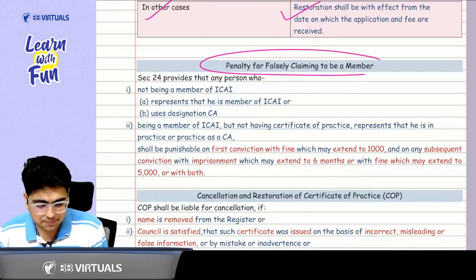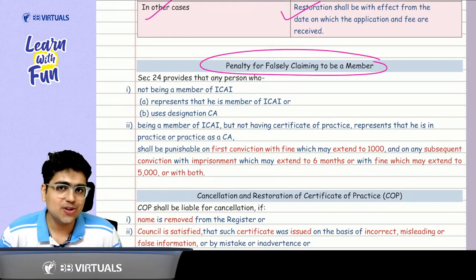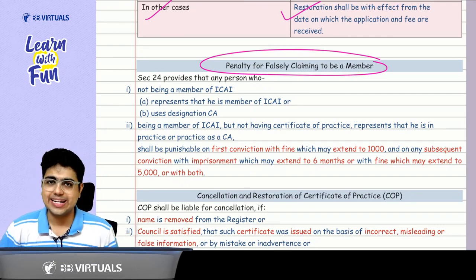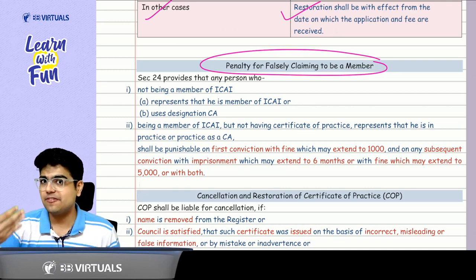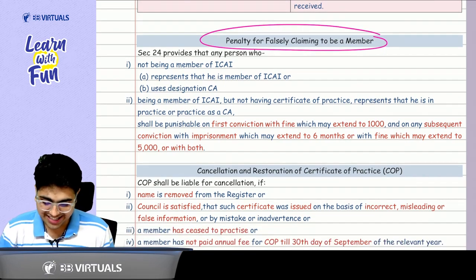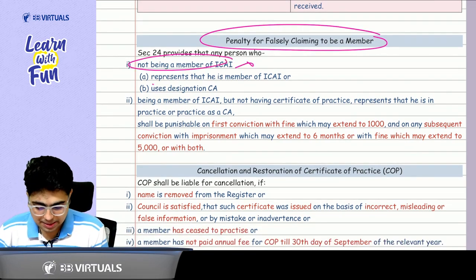Now sir, in case a person is not a chartered accountant, there is a CA article. He goes everywhere, every party, every person he meets, he says, I am a chartered accountant. Is it allowed? No. This is also a thing for which the person will be guilty. Is there a penalty for it? Yes, 1,000 rupees penalty.